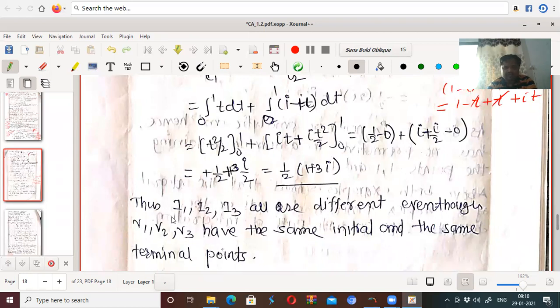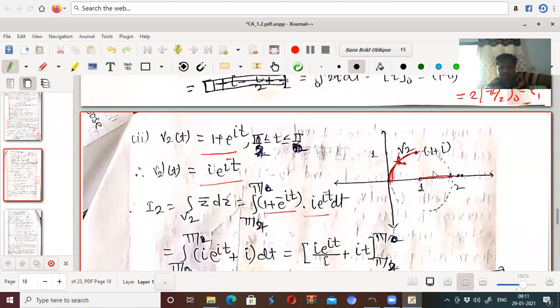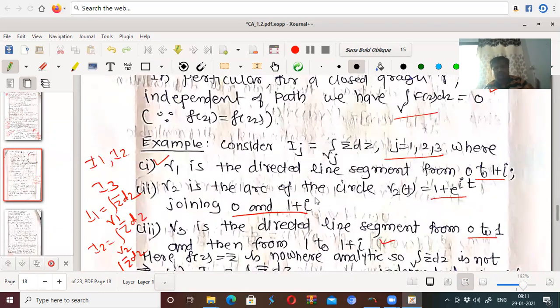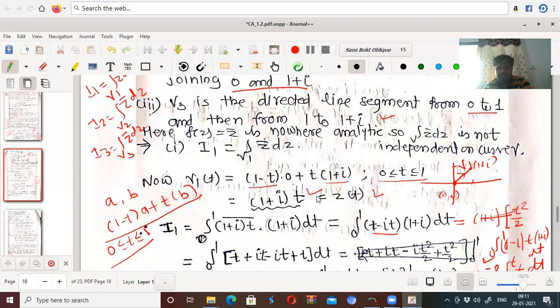That means I1, I2, I3 are all different even though gamma 1, gamma 2, gamma 3 have the same initial and the same terminal points. This is the example: same initial and same terminal points, but if the curve changes, then the integral also changes. So the integral depends on the curve also, not only on the endpoints. It depends on what type of example you have given. Okay.